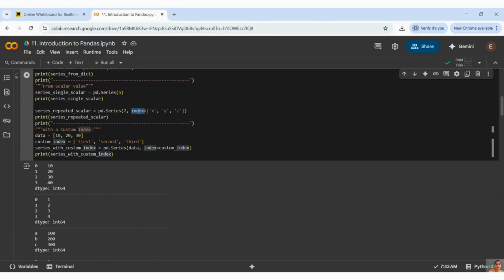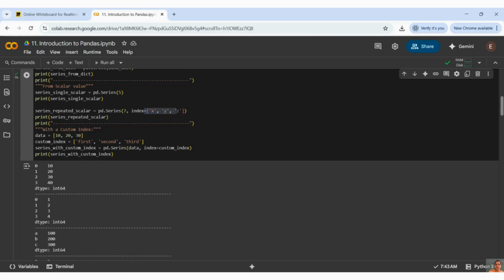You have one index keyword, and that index keyword you can assign and give like this. So this is your index explicitly, guys. By default, you will see the output here. In the first example, these are your default indexes 0, 1, 2, 3. By default, your system is giving you those indexes. If you want to override those indexes, you can do it like this. Explicitly, you can set your index like this, right?